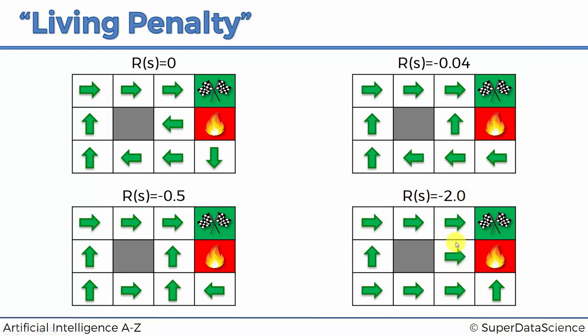So what's the point of trying to get to the finish line if from here it'll take me 2 extra steps? I'm just going to go here and then straight into the fire pit, because that way the negative reward is not going to be as bad as in the case of making additional steps. So you can see that adding this living reward, and depending on the value of the living reward that we're adding, the results are going to be different, and the agent is going to select different policies.